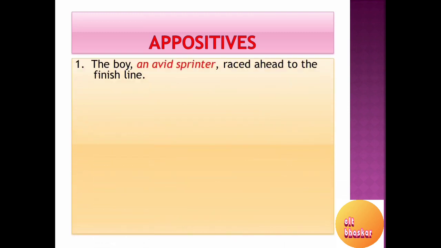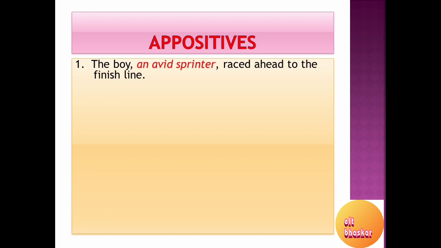The boy, an avid sprinter, raced ahead to the finish line. Now, do you find that there is an appositive? Yes, the highlighted part in red is an appositive. Now this appositive, isn't it adding some extra information, more specific, to the sentence?